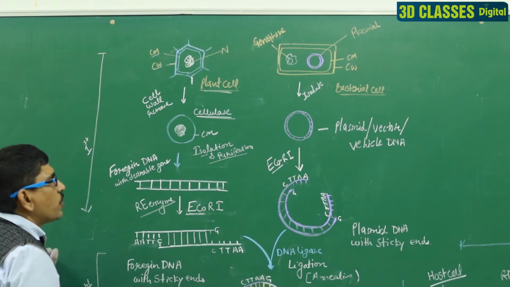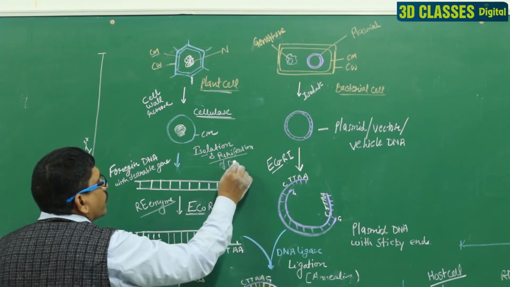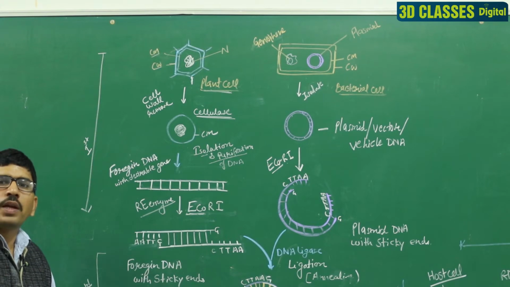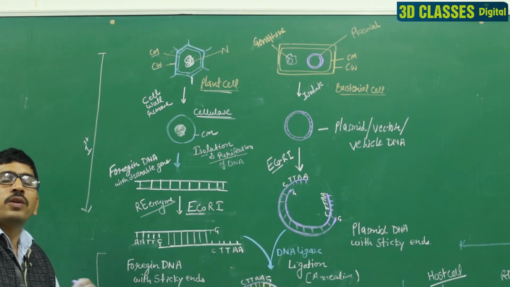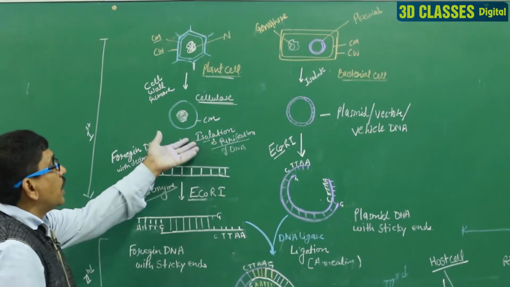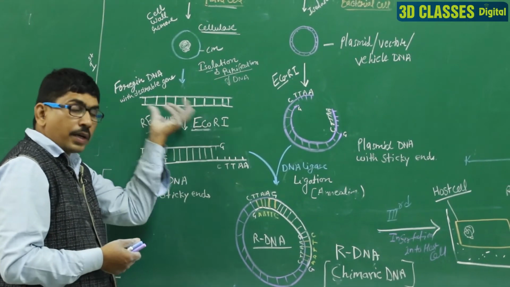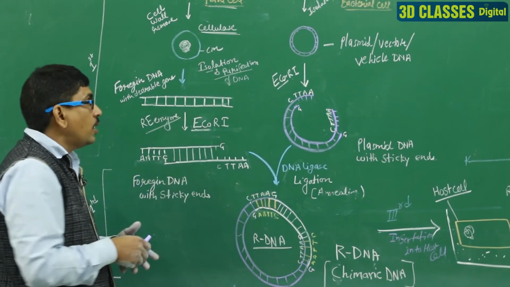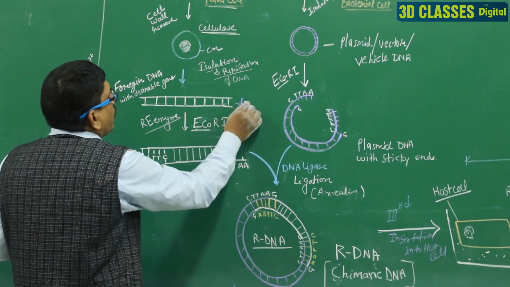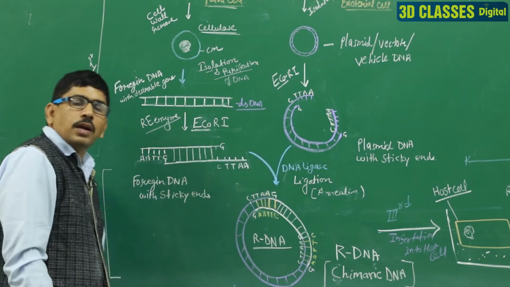We utilize a long process, the isolation and purification of DNA, and then we centrifuge and purify. We utilize some enzymes, RNase and DNase. We filter, and then we obtain the pure DNA. And this pure DNA contains the desired DNA. Clear? So, we can say it is dsDNA, double stranded DNA.